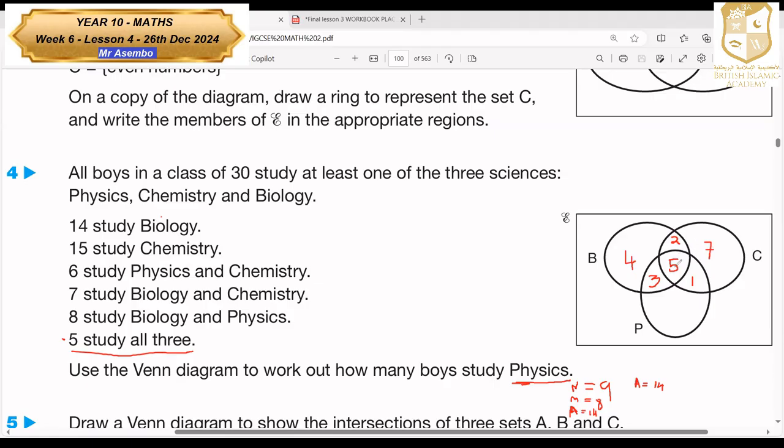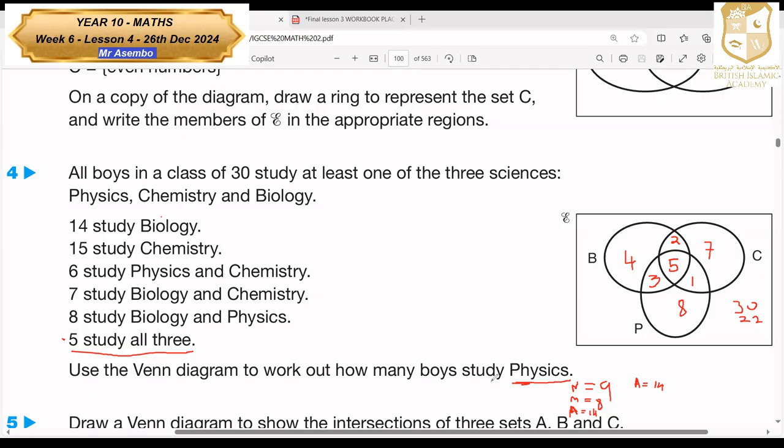Okay, this will be 10, 15. 15 in C, then plus 4, 19. 19 plus 3, 22. So 22 and it has to be 30. So 30 minus 22 gives us 8. Now remember, these 8 are only those who study only physics.